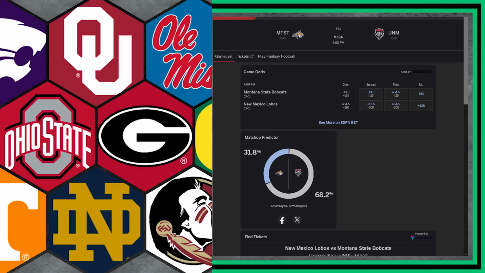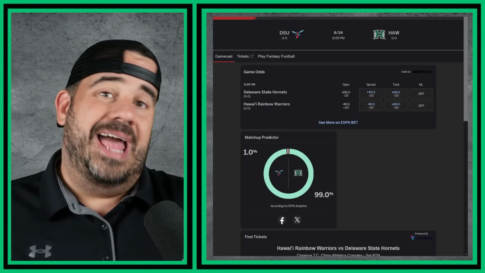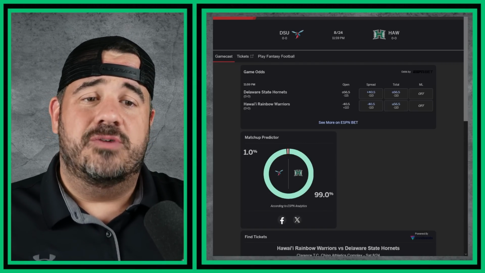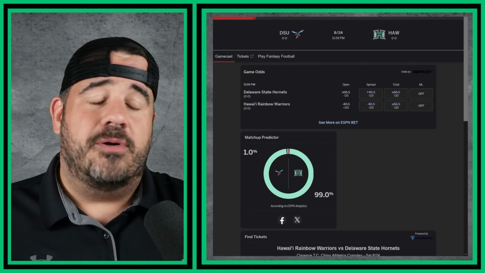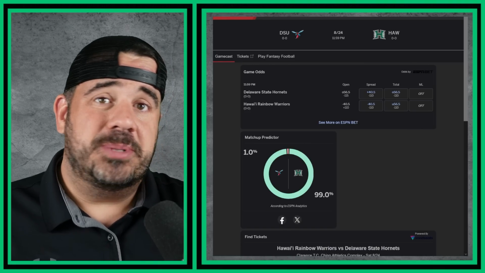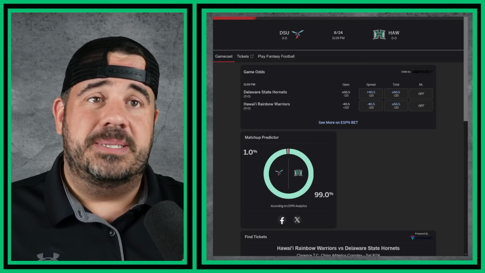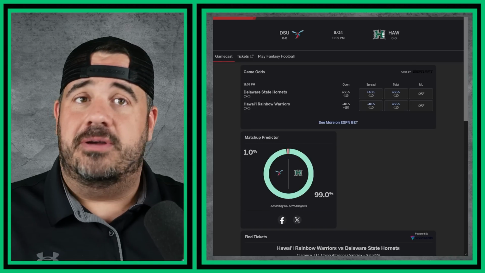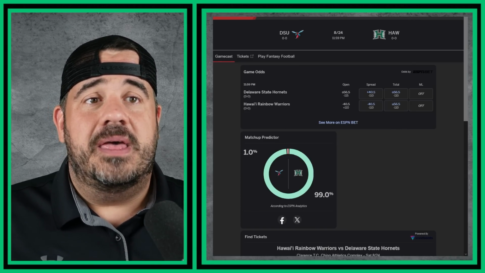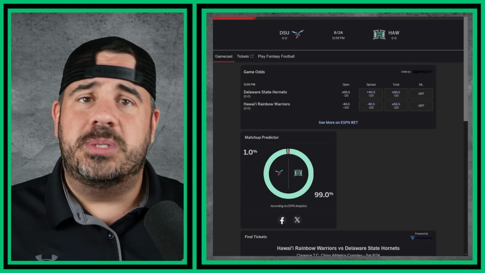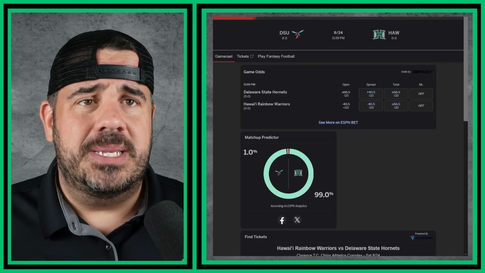Let's move on to that last game. First up, last up, whatever you want to call it. We have Delaware State and Hawaii. It starts at midnight Eastern, so it could be the first game of Sunday. This is a matchup that is hilarious because for once, the analytics make sense, but who is giving Delaware State a 1% chance to win this game?